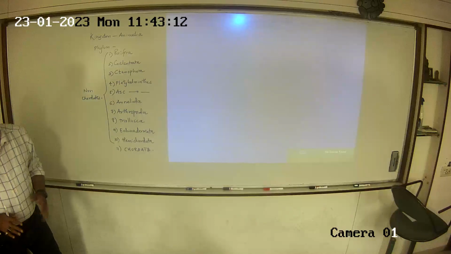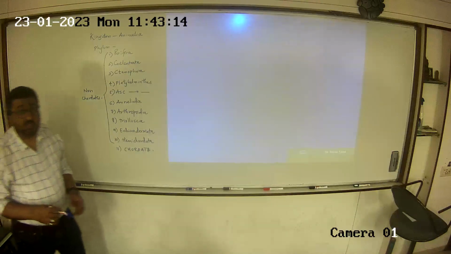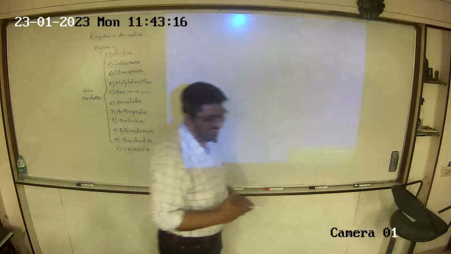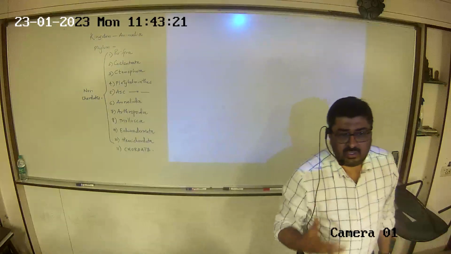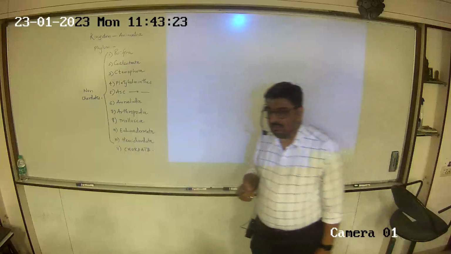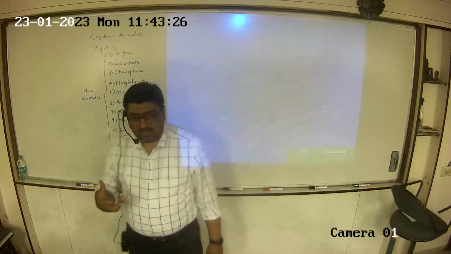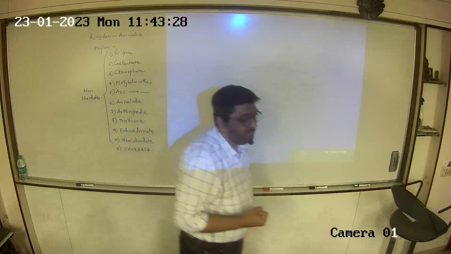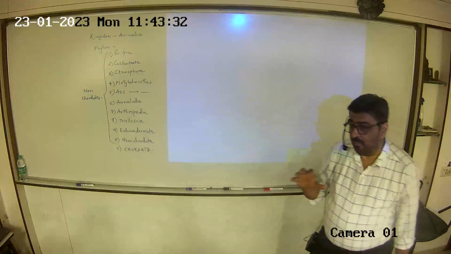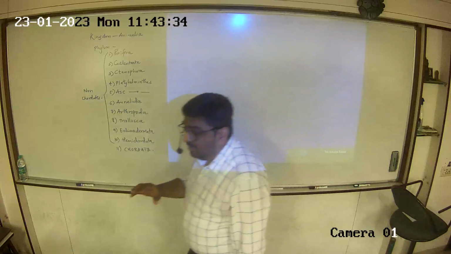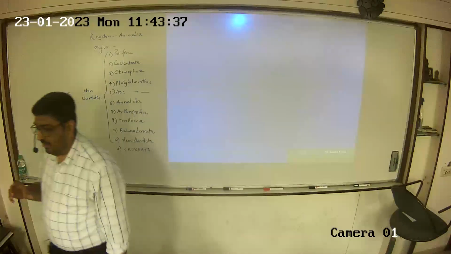Now that brings us to a very important question. Sir, what is notochord? Important, isn't it? Notochord is a dorsal supporting structure. It's the structure which supports the organism associated with the nervous system. What position did I mention? Dorsal.